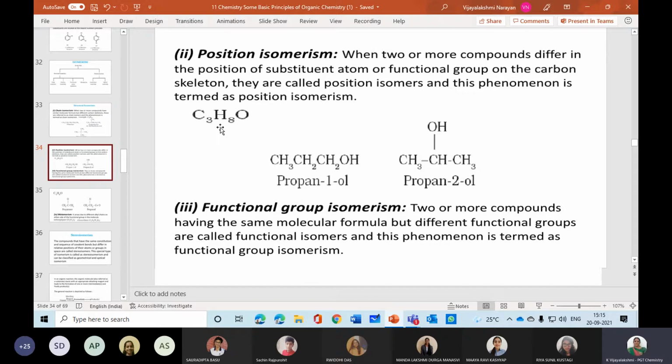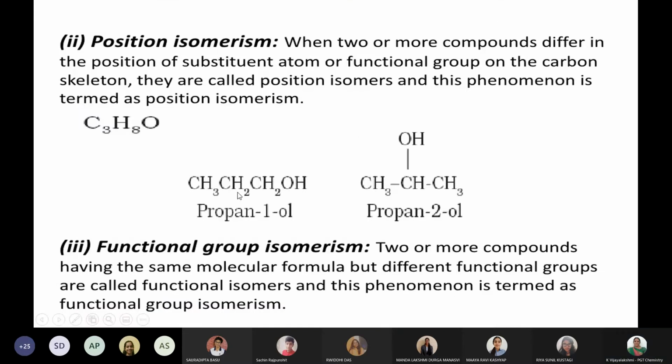Okay, now I'm taking the formula C3H8O. So see, one thing I'll tell you, nowadays case-based questions come. In that case-based question, how they will give, suppose this is a compound of propan-1-ol, and it is reacting with sodium hydroxide or whatever reaction takes place, and it gives some such kind of product. You just imagine CH3, CH2, CH2OH plus NaOH. I just put it in this so that I can write it and show you.